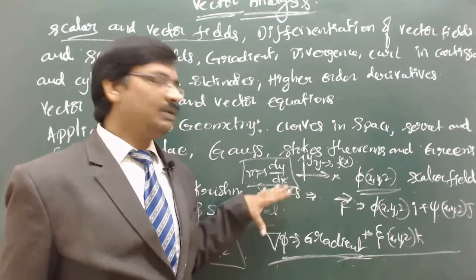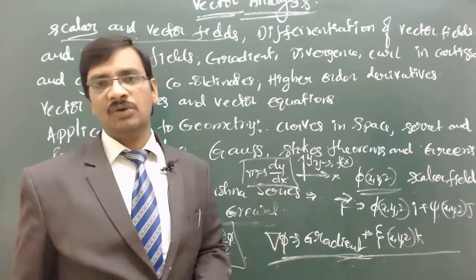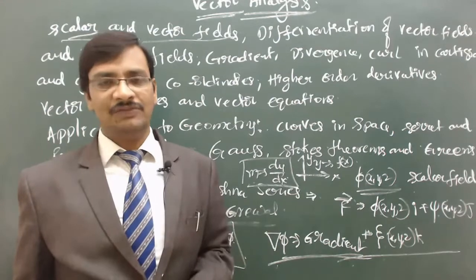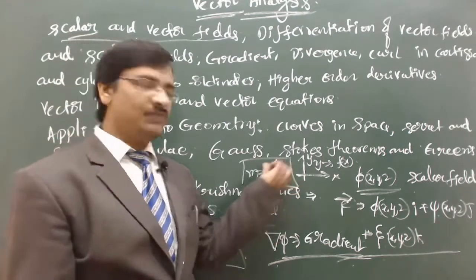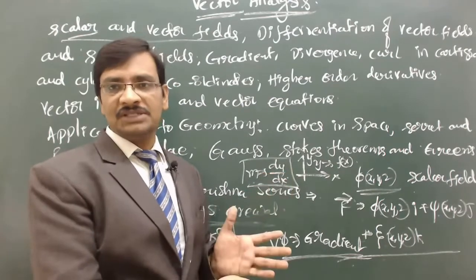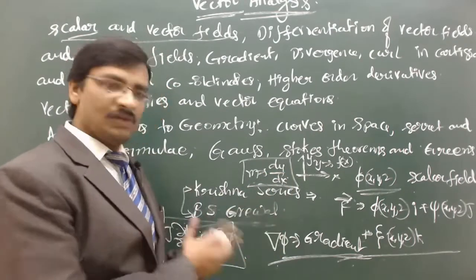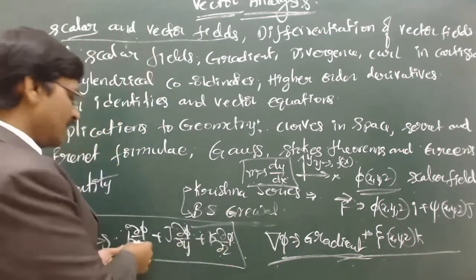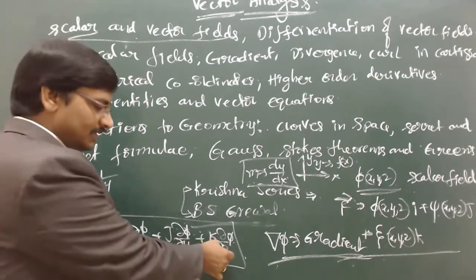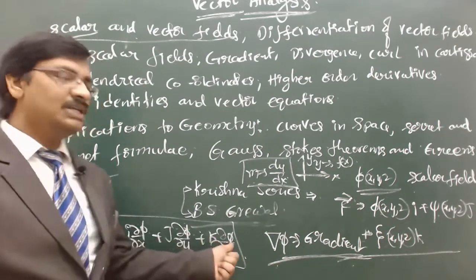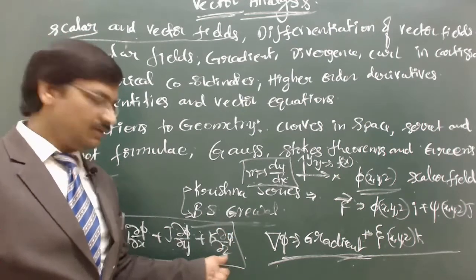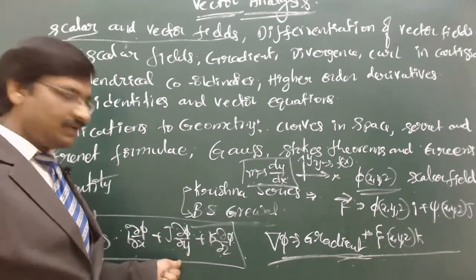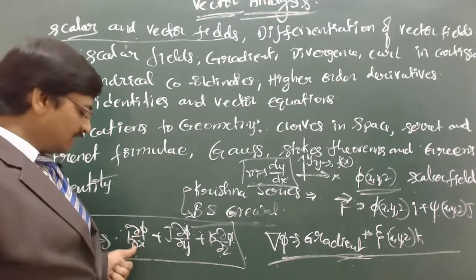But if you want to find the same gradient in the case of a three-dimensional field, you can generalize this definition as the functional change when there is a change in one particular variable. Here there are three independent variables and the function is phi: the functional change in the direction of z, in the direction of y, and in the direction of x.